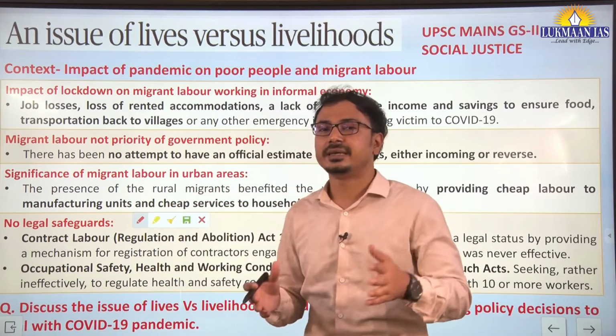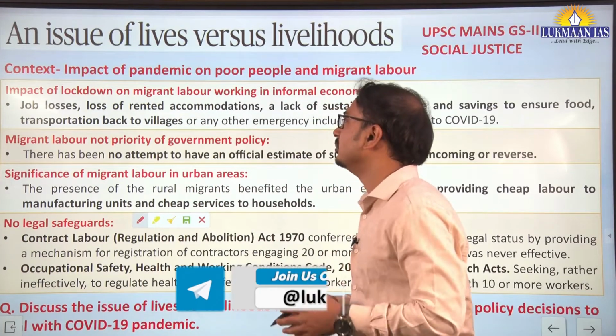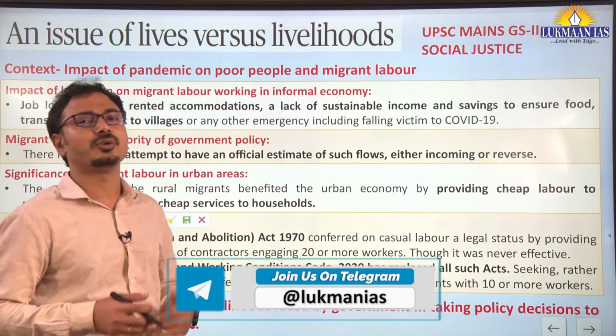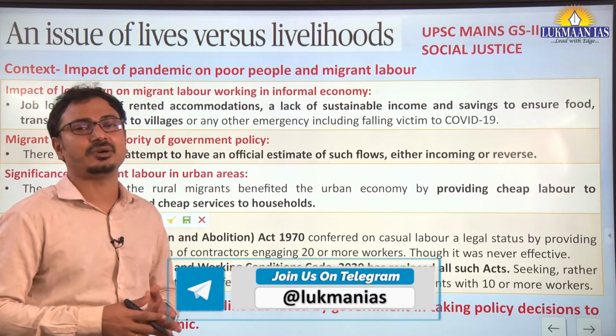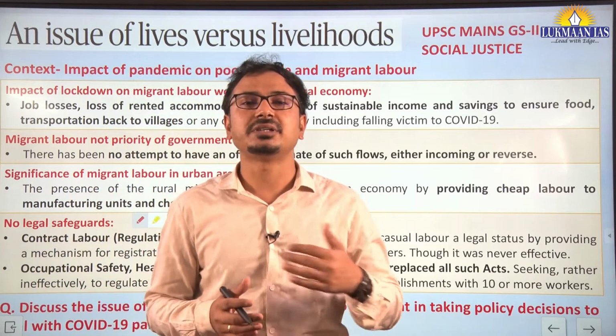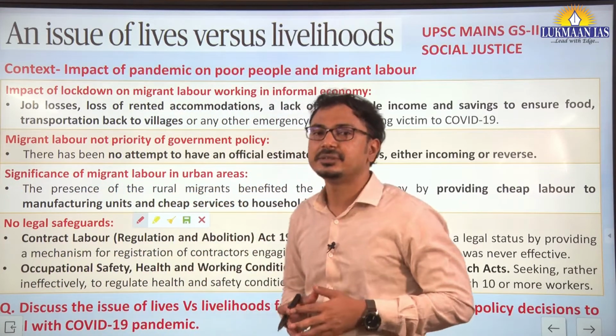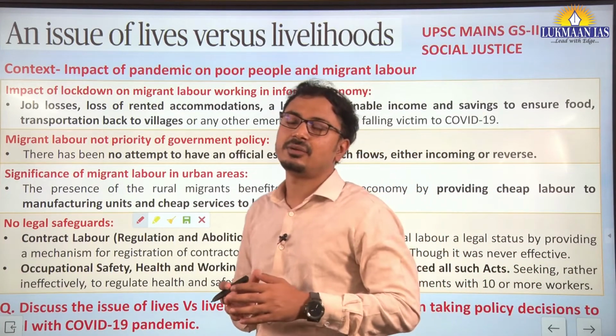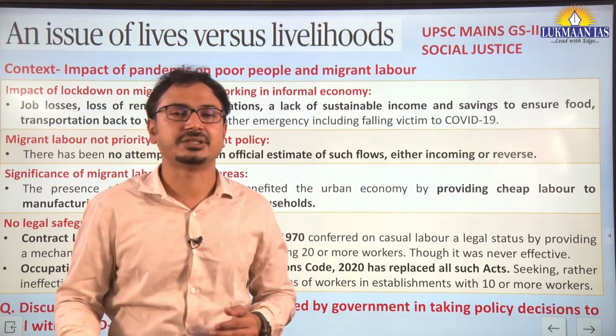Okay, so yes, the article is talking about them and the impact of curfew or partial lockdowns or total lockdowns in some of the states on these people. And yes, once again we are seeing the reverse migration of these migrant laborers in the country. Before understanding that, let us try to understand what is migration and reverse migration.